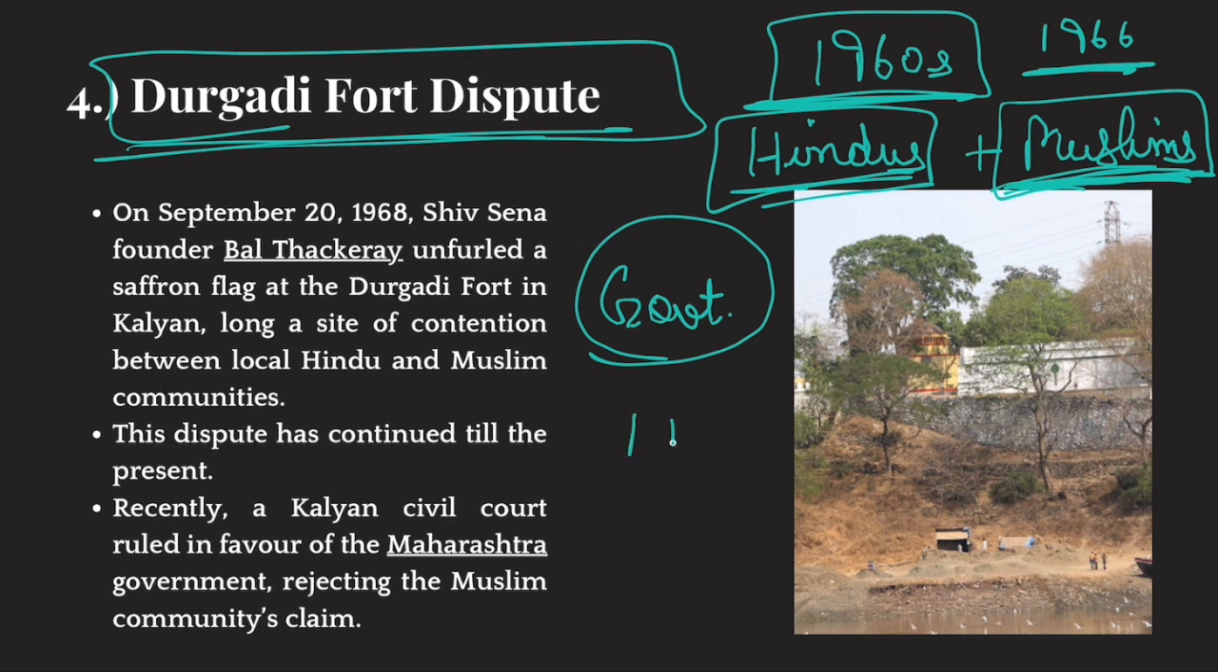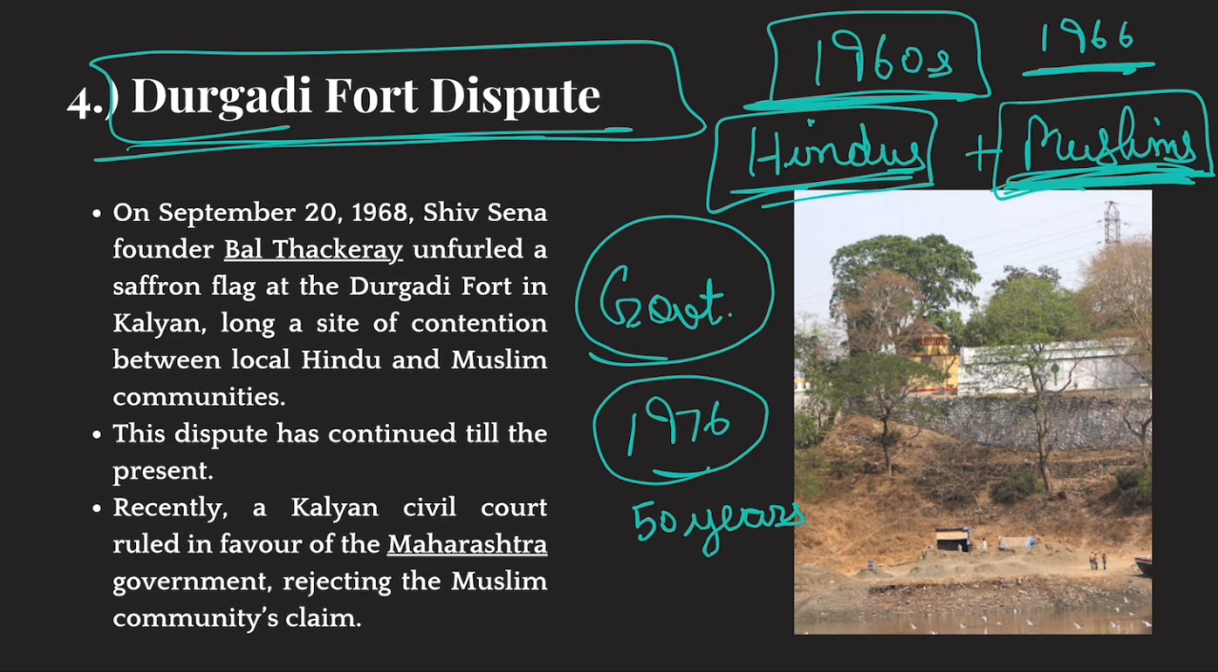Now, they filed a suit in 1976, and it has been almost 50 years that this matter was in court. Recently, the civil court came out with a judgment, and they say that Maharashtra government's claim on this land is stronger, and therefore should be allowed to prey on this land, but the ownership does not lie with them. The ownership lies with the government. So basically, the legal dispute was between the government and Muslim community, and as per the recent judgment of a district civil court, government has won.